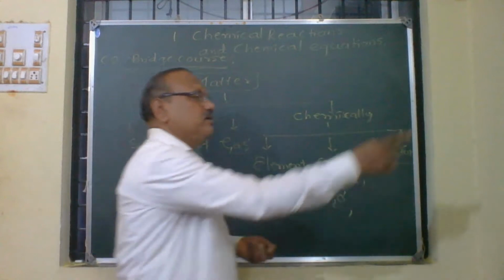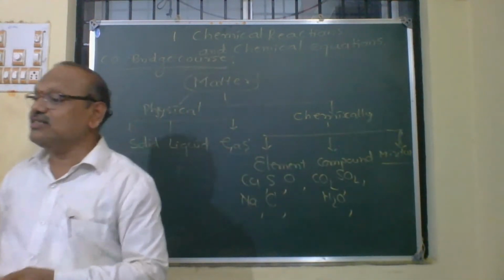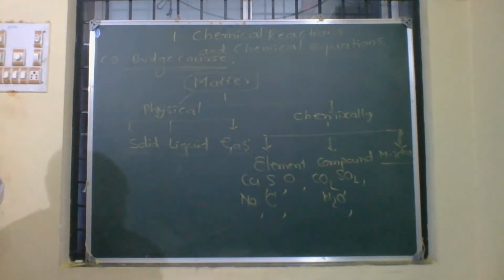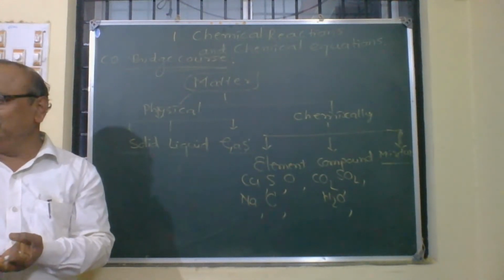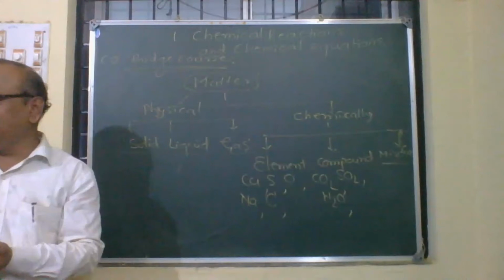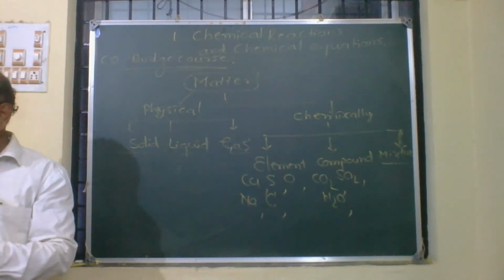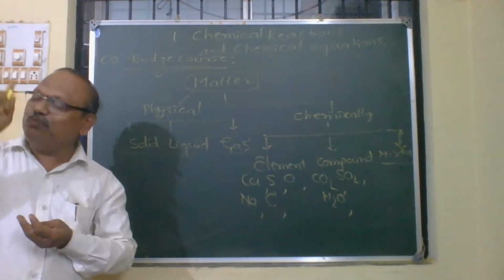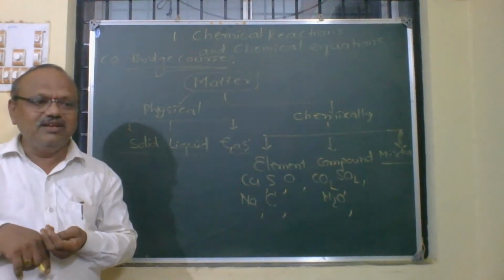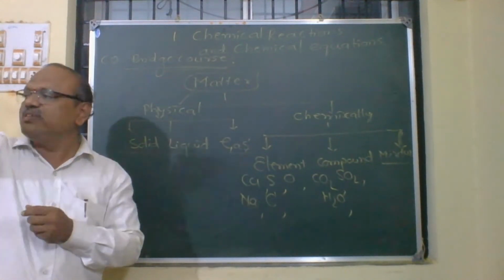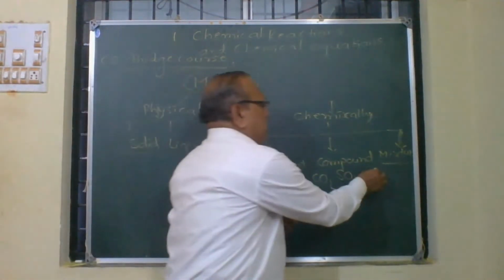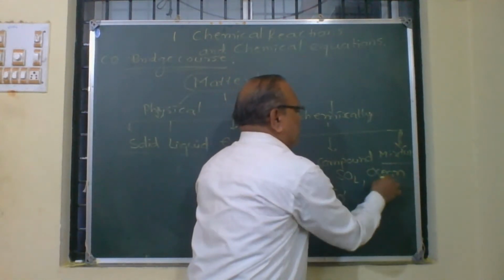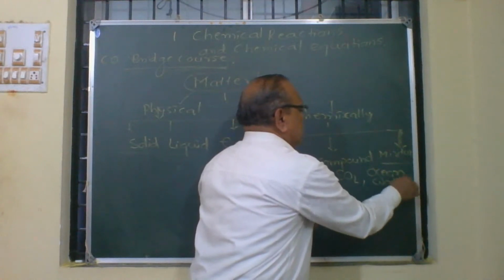What about the cement? Mixture. Glass? Mixture. Air? Air is a mixture of oxygen, nitrogen, ozone. Many gases, inert gases are present like helium, neon, argon, krypton, xenon. They are all present in the air. A number of dust particles are present. Therefore, it is a mixture. What about ocean water? Ocean water is a mixture because it consists of a number of salts.